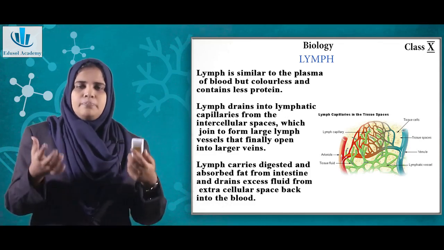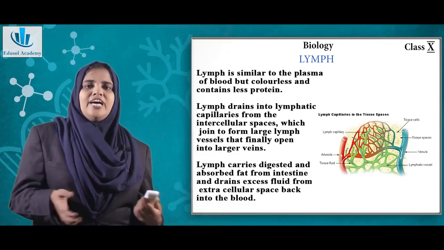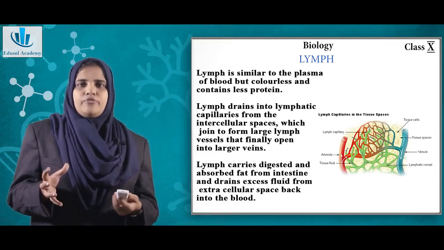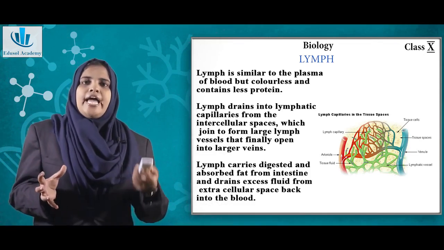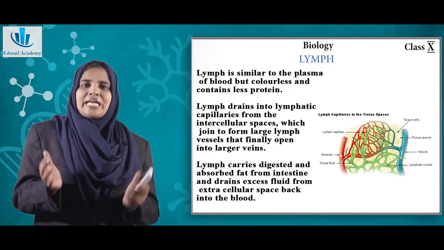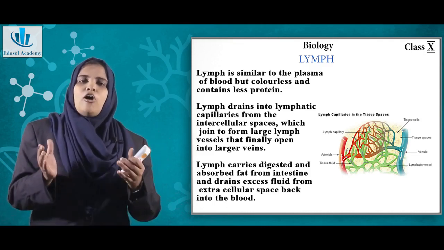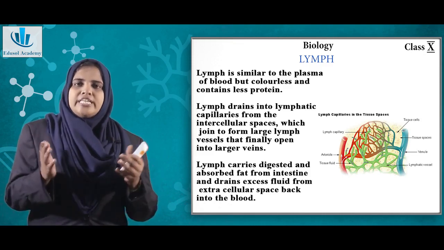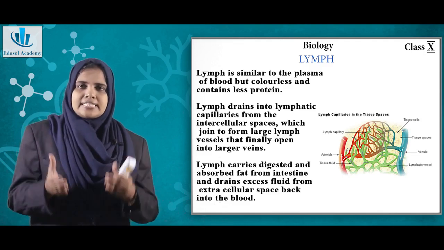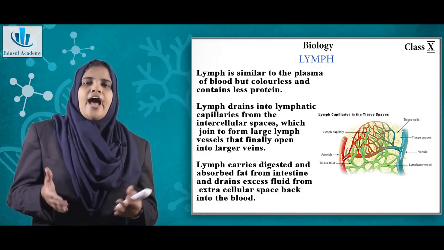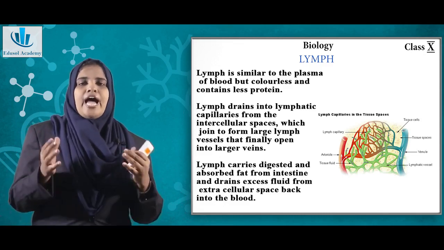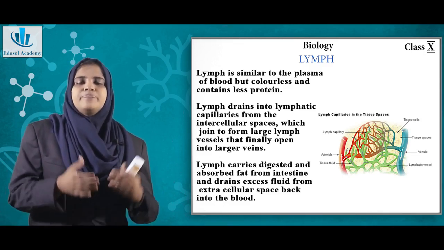These components of blood which have come out are taken by the lymph or the lymphatic system. Along with that, there are certain fluids present between your cells or between your tissues. The lymph carries both these components which have come out of your artery as well as your interstitial fluid together and drains into the vein.